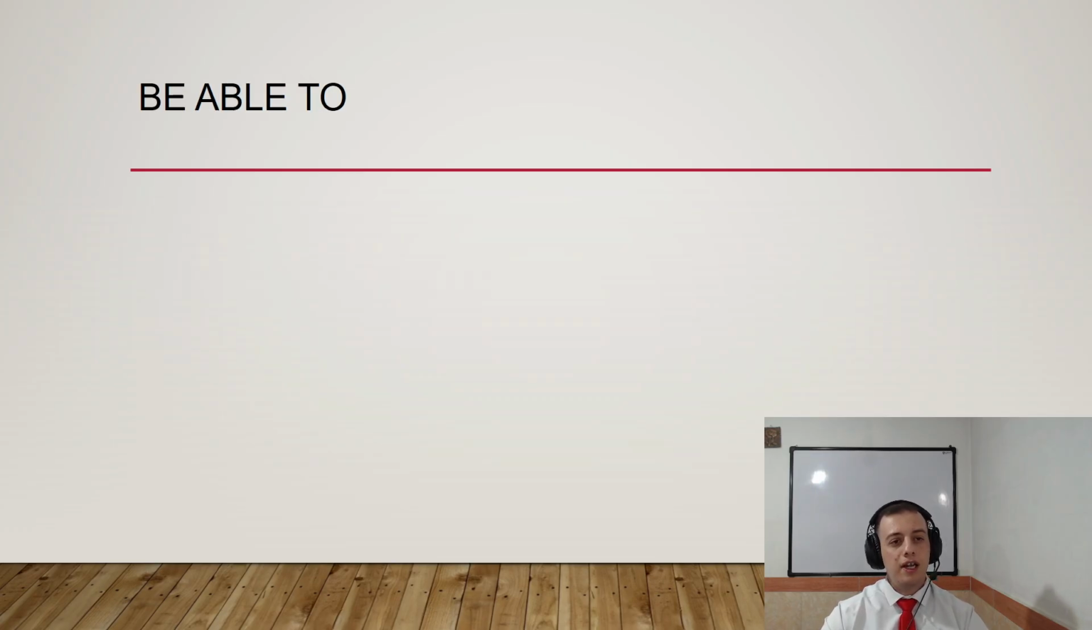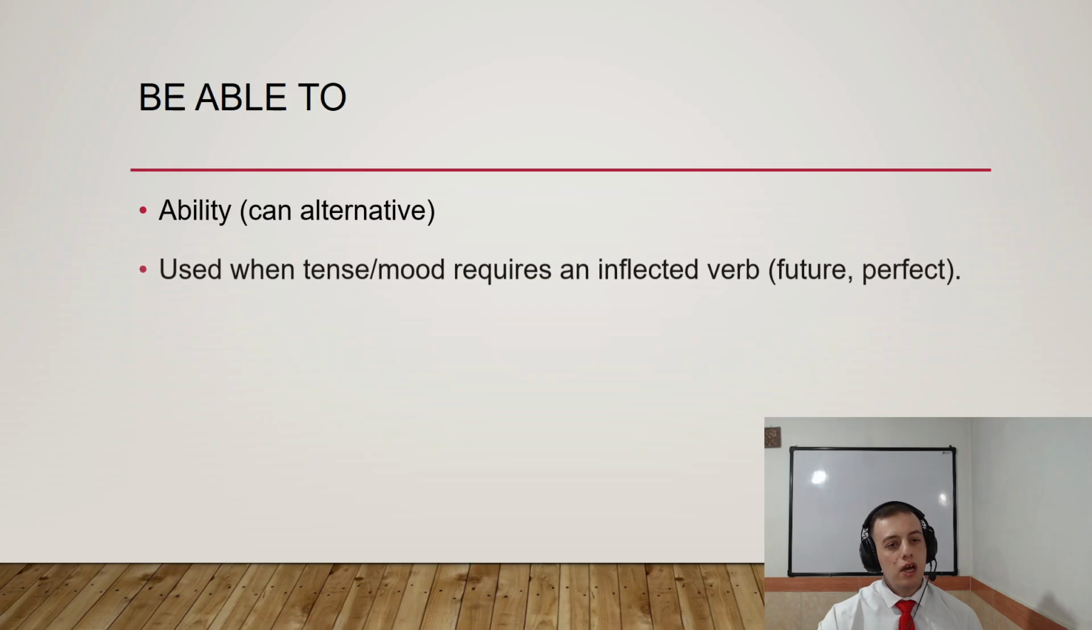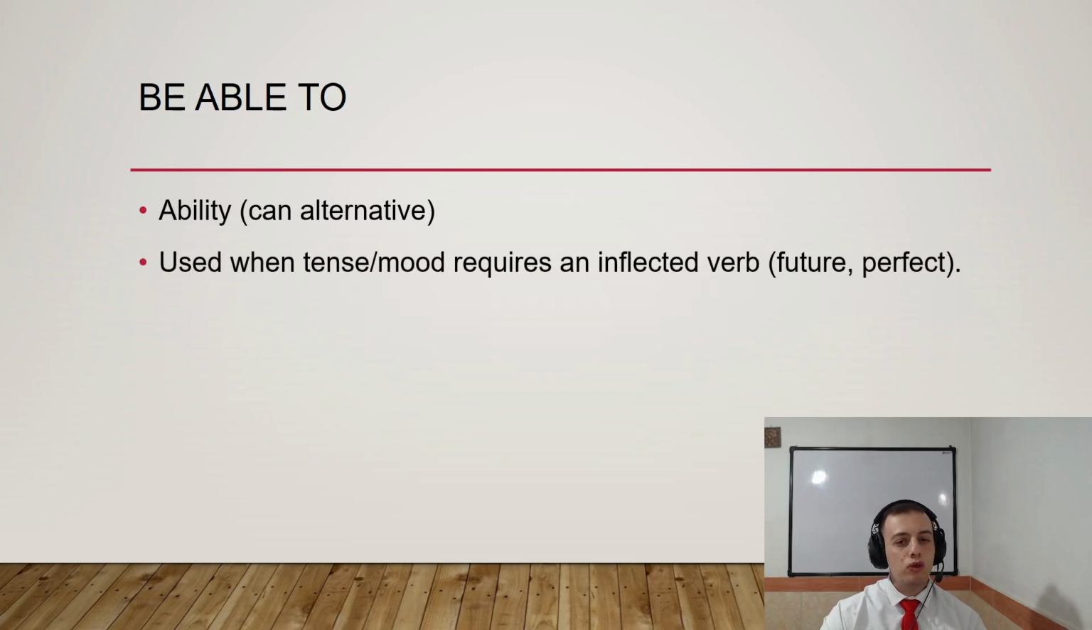So, now, be able to. Also, it talks about ability, and it's a can alternative. But when do we use it? When tense or mood requires an inflected verb, for example, future or perfect. For example, you cannot say I will can or I can will do something. So we need to change can to be able to. It changes to semi-modal, and you can use it for future or perfect tenses, right?